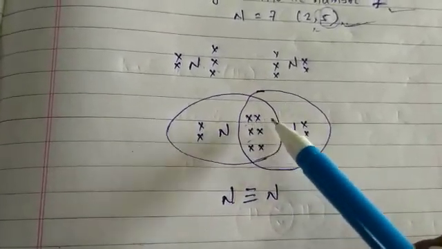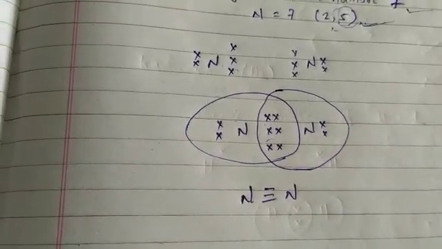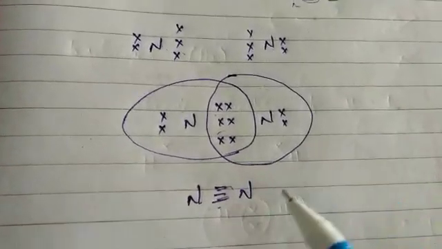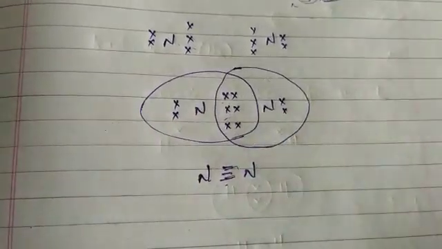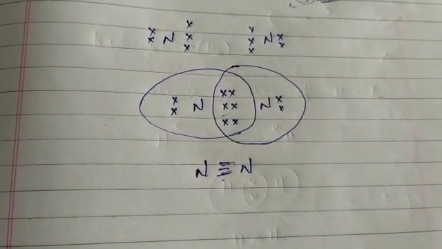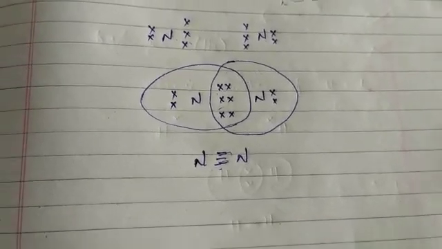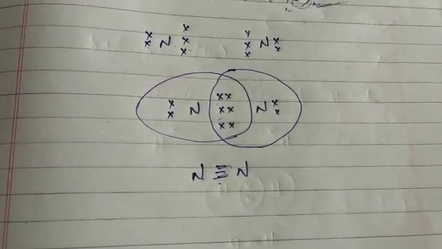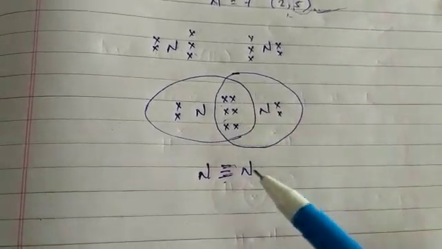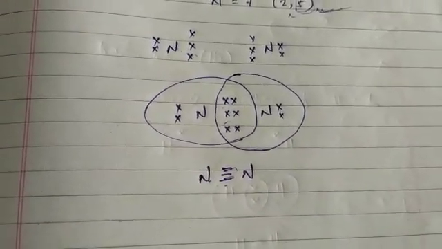And here you can see 3 pairs of electrons are shared. That is why we get 3 bonds, which is called a triple bond. We took hydrogen as the first example, where only 1 pair of electrons was shared, so there was only a single bond. In oxygen, 2 pairs of electrons were shared, so it had a double bond. And in nitrogen, 3 pairs of electrons are shared, so nitrogen has a triple bond, or 3 bonds.